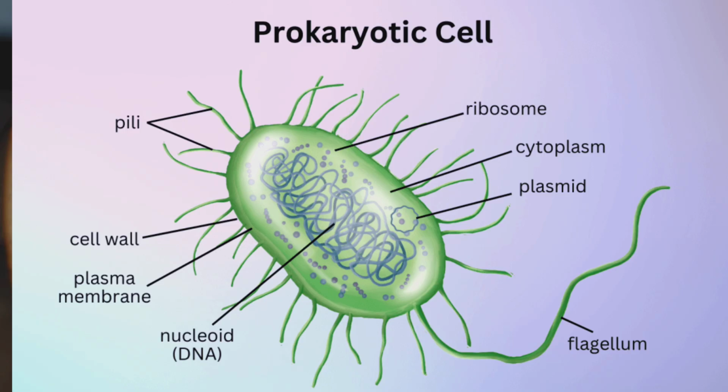Prokaryotic cells are a bit different. They don't have a true nucleus, so their genetic material, whether DNA or RNA, just floats freely in the cytoplasm. This means prokaryotic cells have a less complex system for regulating gene expression. They also don't have mitochondria. Instead, prokaryotic cells generate energy through their cell membrane or with specialized structures like mesosomes. Basically, they don't have membrane-bound organelles like mitochondria.